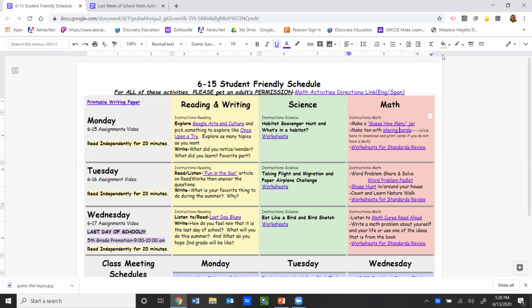So today, remember, you're going to read independently for 20 minutes, and you can break it up throughout the day. It doesn't all have to be in one sitting. For reading and writing, you have a ReadWorks article that you are going to read.